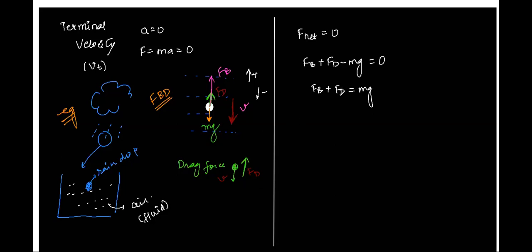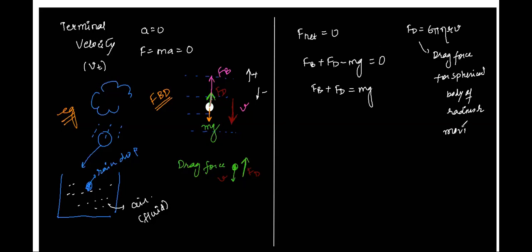Now, in case of a sphere, Fd is given as 6 pi eta r v. This is the special value of drag force for a spherical body of radius r, moving with a velocity v.